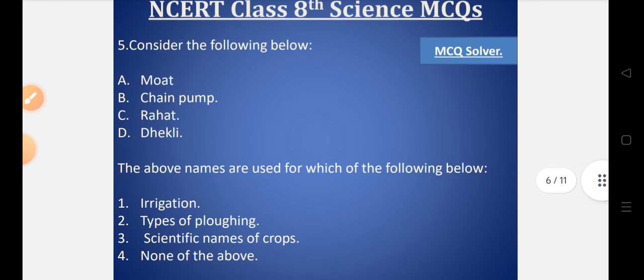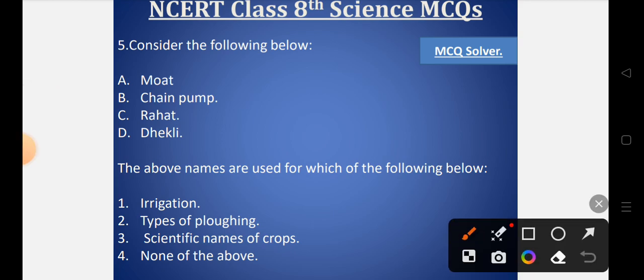Now question number 5. Consider the following below. A. Moat. B. Chain pump. C. Rahat. D. Dhekli. The above names are used for which of the following below? Number 1, irrigation. Number 2, types of ploughing. Number 3, scientific names of crops. Number 4, none of the above.